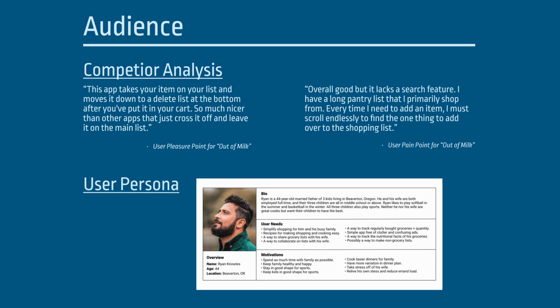Here you can see the user persona for Ryan Knowles. Ryan is a 40-something-year-old father of 3 living in Beaverton, Oregon. He and his family live a very active life and they don't always have time for running errands and grocery shopping. Ryan really helped me frame my understanding and design an application that works well for busy families that would benefit from a grocery list app that allows them to collaborate and use lists remotely.